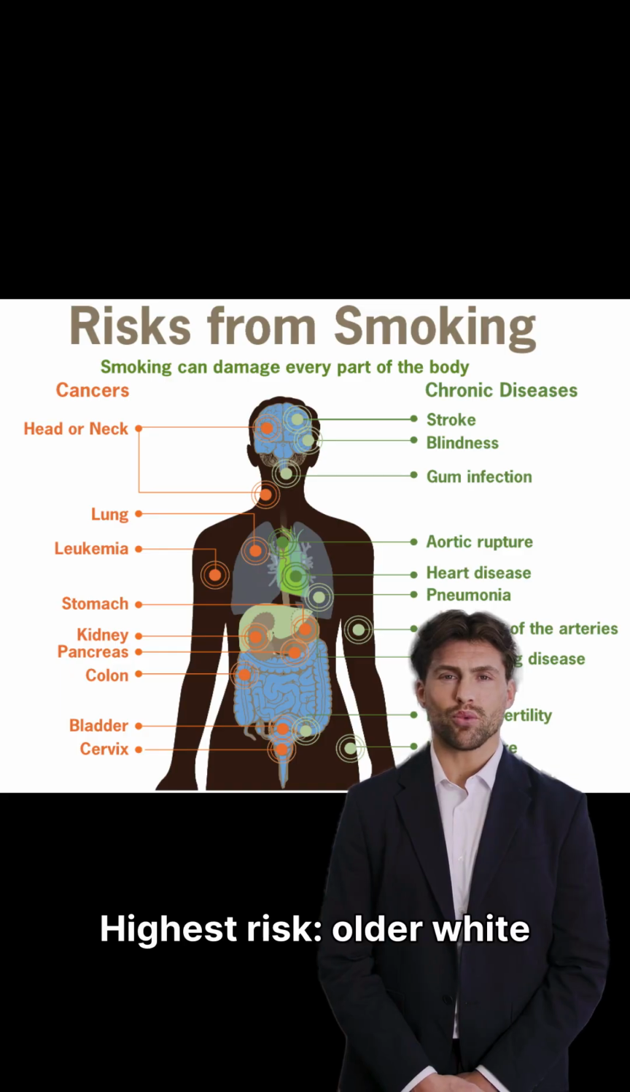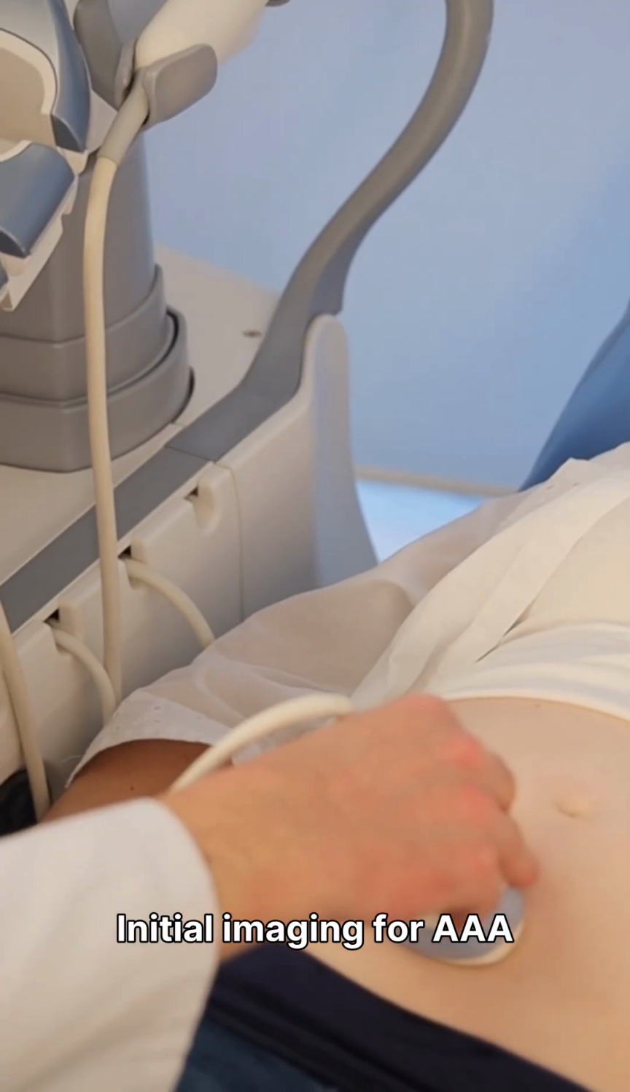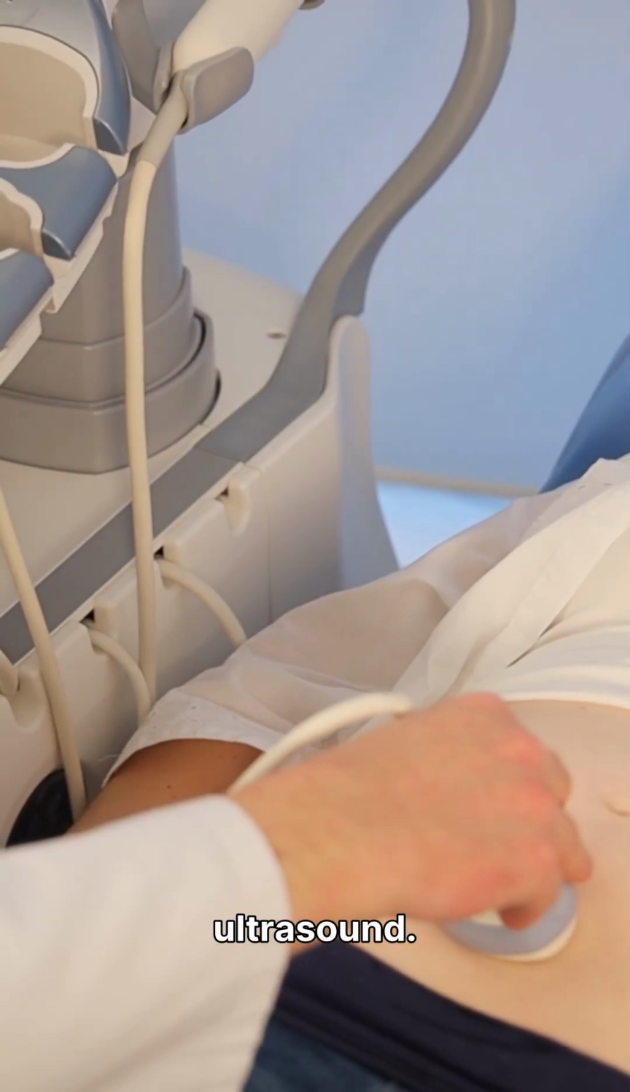Highest risk: older white males who are current or former smokers with hypertension. Initial imaging for AAA is typically an abdominal ultrasound.